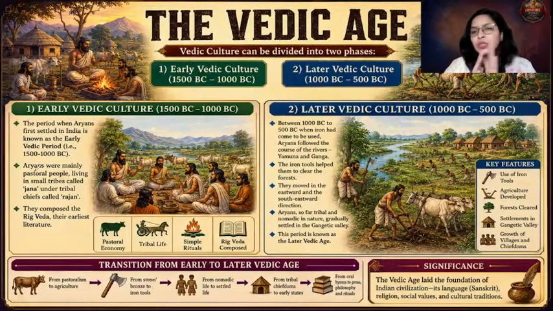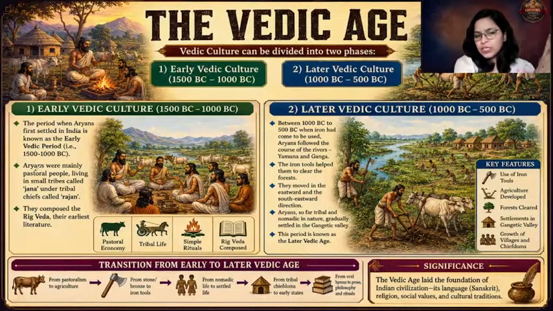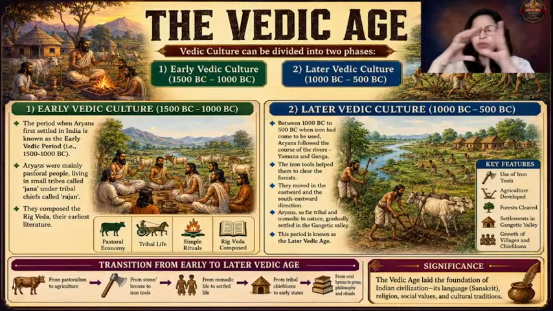Slowly and gradually, they began to settle in the Gangetic Doab area, the Gangetic Valley area. Then they shifted towards the areas of present-day Uttar Pradesh and Bihar. So in the early Vedic age, they were in the northwest part of India, and in the later Vedic age, they were in the areas of UP, Bihar, and the Gangetic Valley. I hope it is pretty clear how this transition happened.